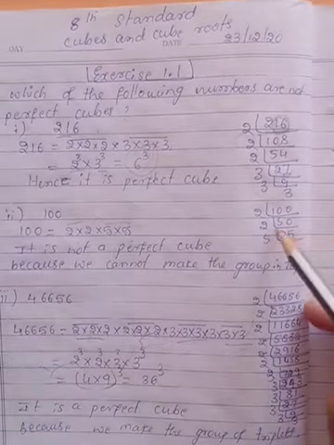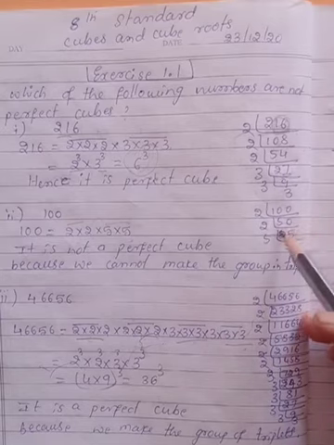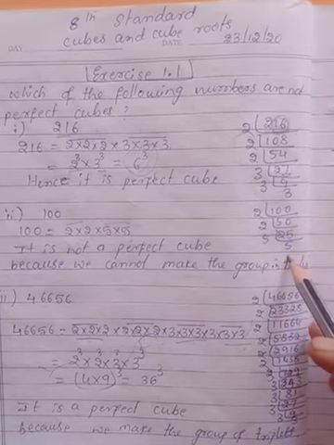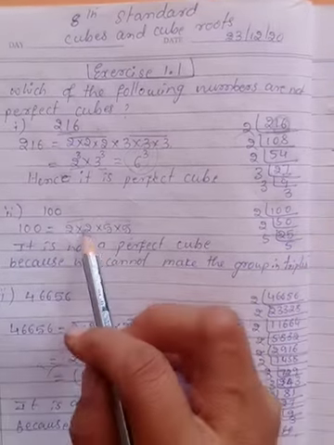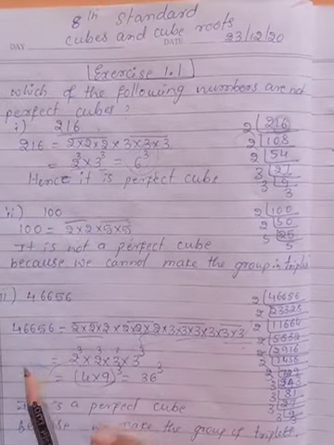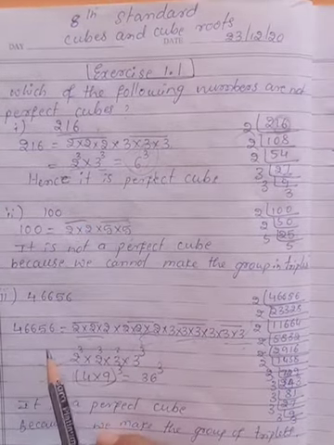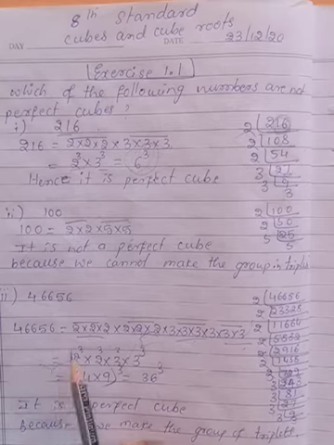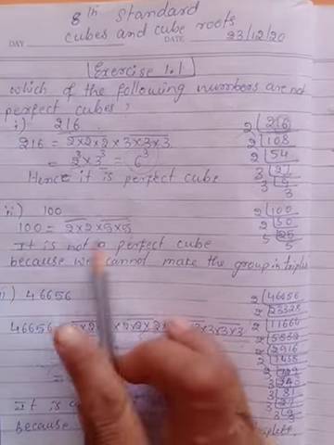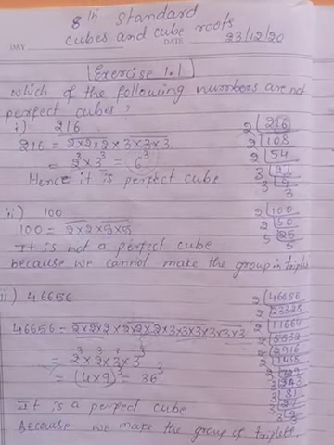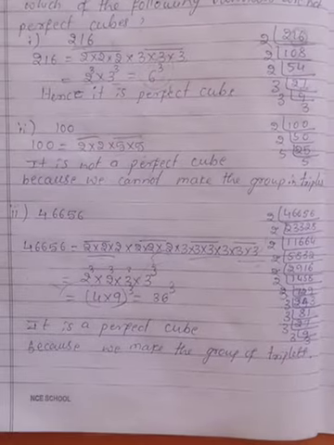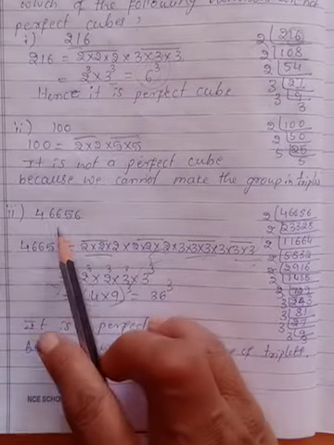Next, 100. Factorize 100. 2 fifties are 100, 2 twenty-fives are 50, 5 fives are 25. So 2 appears 2 times and 5 appears 2 times. Both are lacking one more factor, so it is not a perfect cube. Next we will move to the third problem.